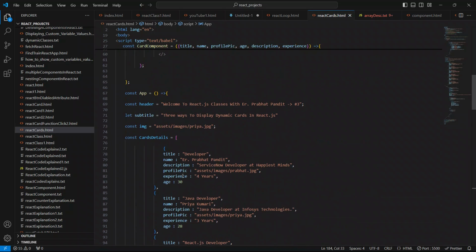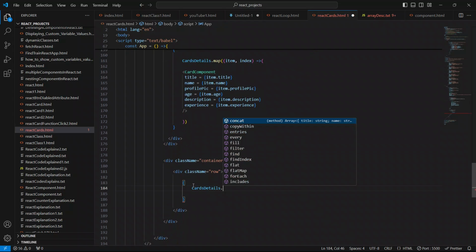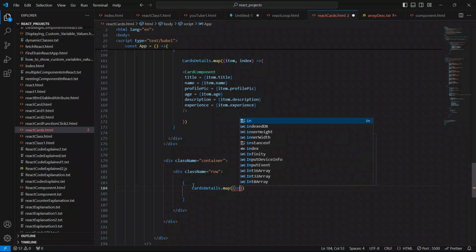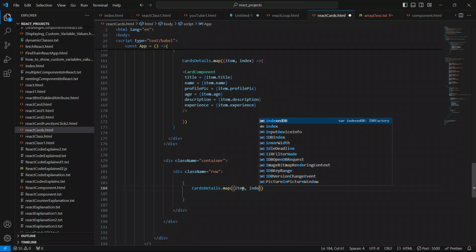and we will be saying this object name, card details. Copy it from here and go inside this. I'll be using the map method again. The map is going to take two parameters: the first parameter is the necessary one, and the second parameter is optional, to this callback function. So I'll say item, and I'm going to pass the index also. So this is it.